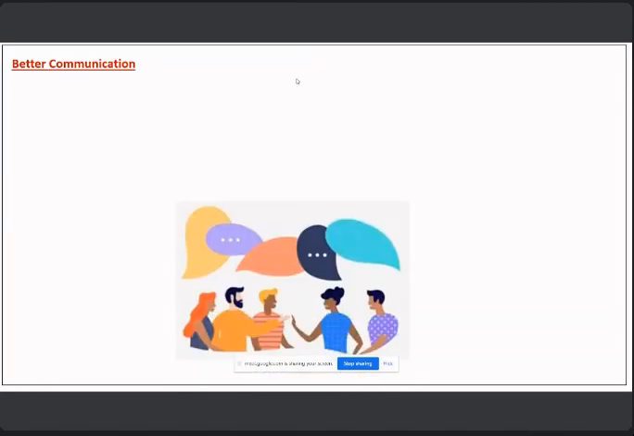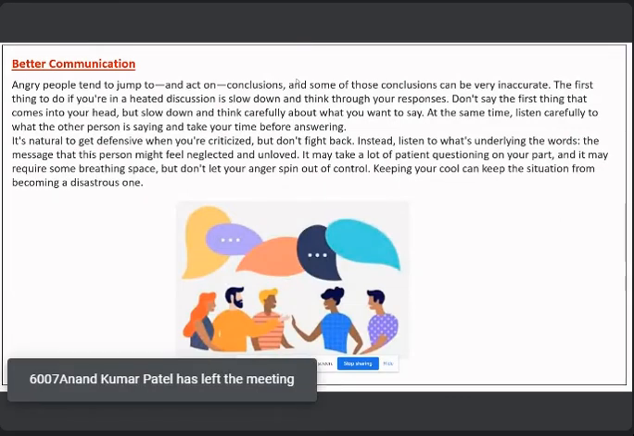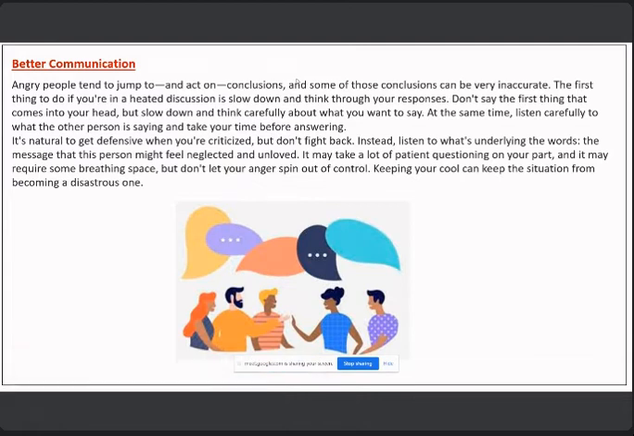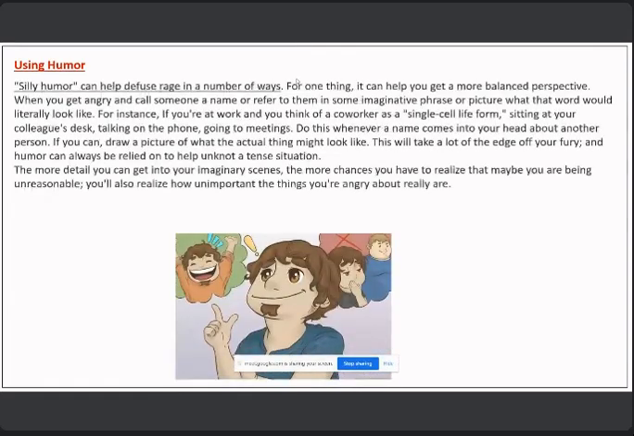Better communication. Angry people tend to jump to conclusions, and some of those conclusions can be very inaccurate. The first thing to do if you are in a heated discussion is to slow down and think through your responses. Don't say the first thing that comes into your mind, but slow down and think carefully about what you want to say. At the same time, listen carefully to what the other person is saying and take your time before answering.